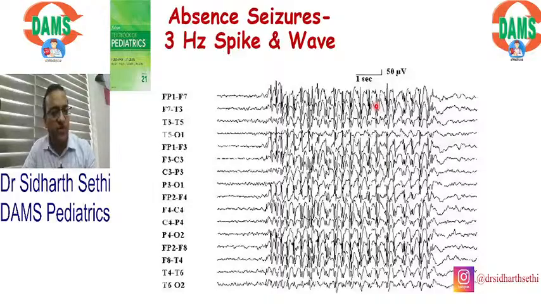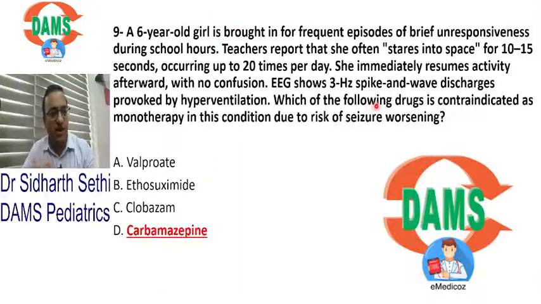Drug of choice for absence seizures is ethosuximide. Remember, carbamazepine and phenytoin are contraindicated in absence seizures. Question: which drug is contraindicated? So remember, carbamazepine is contraindicated in absence seizures.